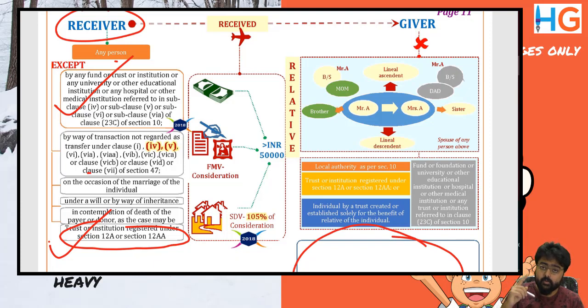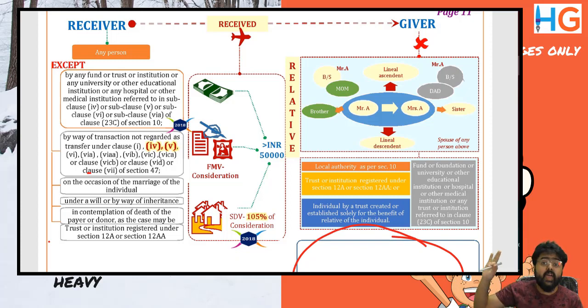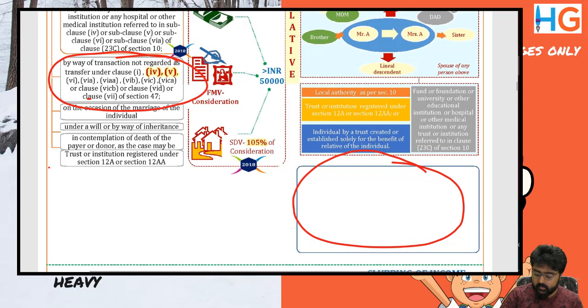Also, for the receiver, if the receiver receives by way of a transaction not regarded as transfer under section 47, if you remember, holding to subsidiary and subsidiary to holding, where the asset received is below market value, then 56(2)(x) would have been applicable, but because of this exception it will not be applicable. Second point, check the giver.